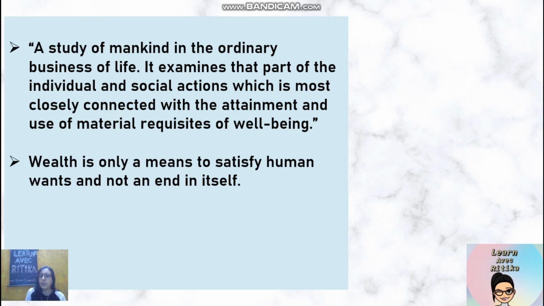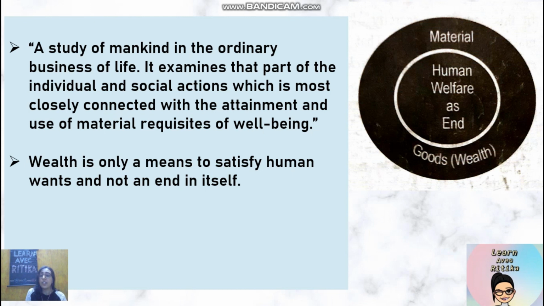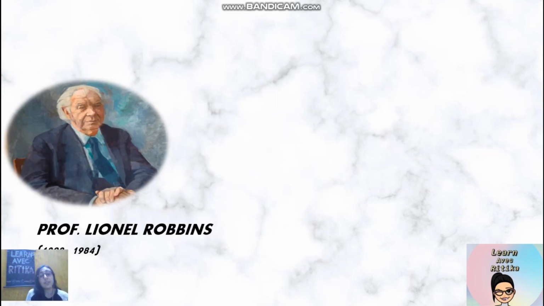For him, wealth was only a means to satisfy human wants, but not an end in itself. Hence, his central focus point was purely human welfare and not wealth. So, in his viewpoint, wealth was at the peripheral vision. Now, that was Alfred Marshall's definition of economics.